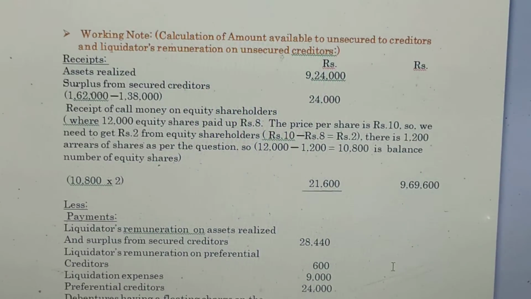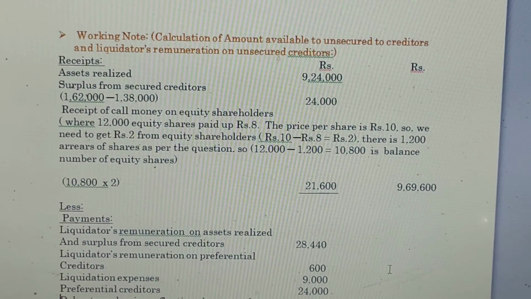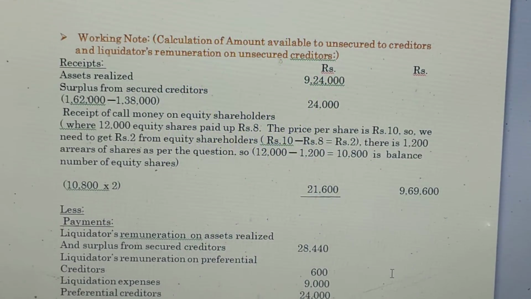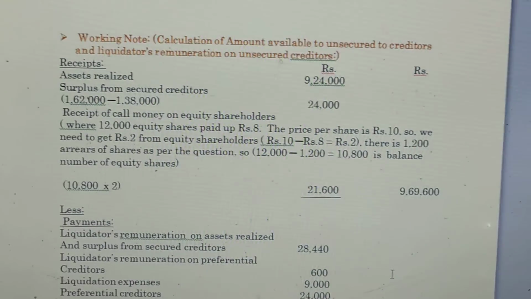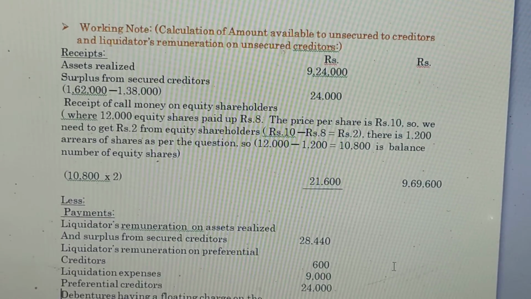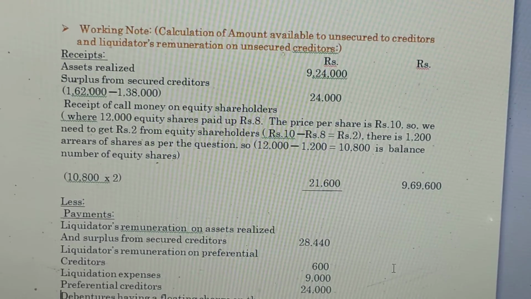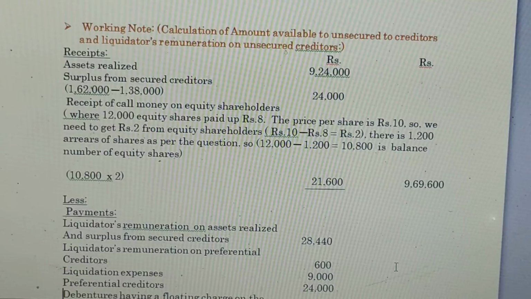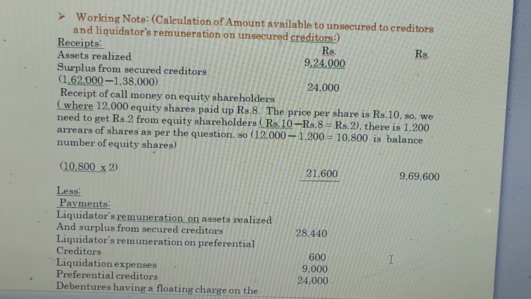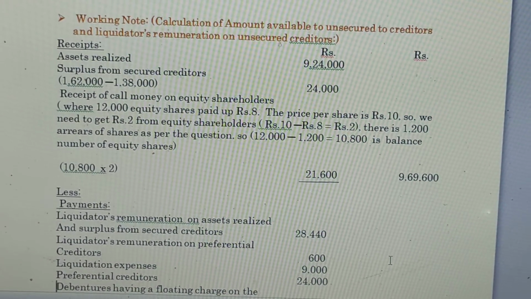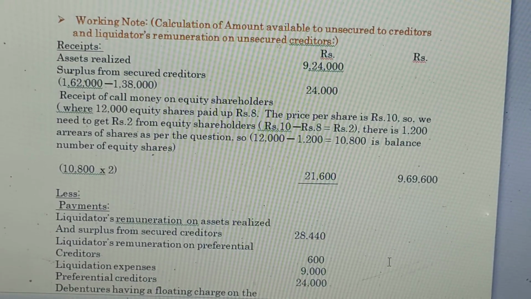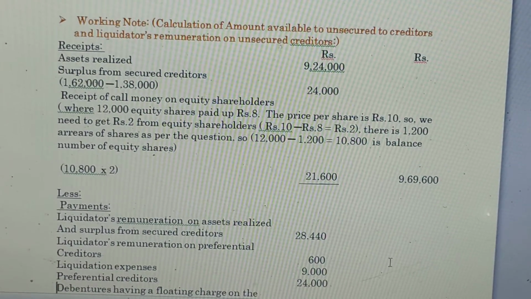Then we are going to find out the amount available to unsecured creditors and the liquidator's remuneration on unsecured creditors. So it is like a working note. First, we mention receipts. Under the receipts, we mention assets realized, the amount is rupees 9,24,000, which is from the question, and the surplus from secured creditors. The actual security realized is 1,62,000 minus 1,38,000, and we get the difference value of 24,000.